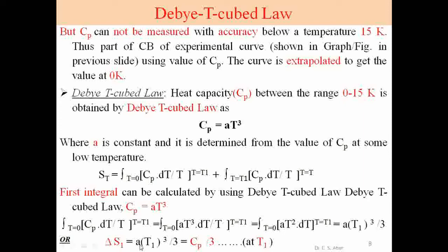So in this case, A T1 cube is Cp at temperature T1. So this is Cp upon 3. We convert A T1 cube back into Cp and divide by 3, where T is T1 temperature. Next slide.